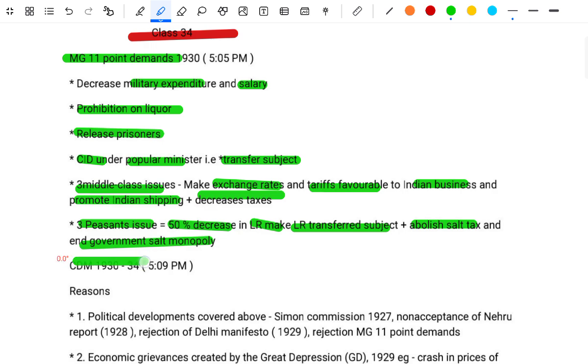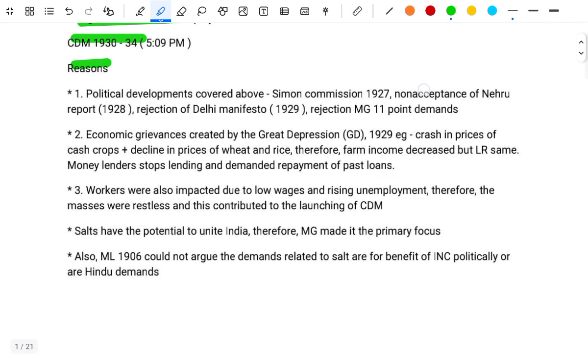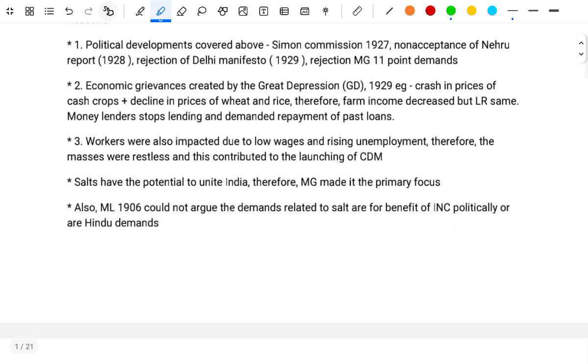CDM, 1930 to 34. Civil Disobedience Movement. Reasons. First, political developments, covering the Simon Commission 1927, non-acceptance of the Nehru Report 1928, and rejection of the Delhi Manifesto 1929, and rejection of the MG's 11 points demands.